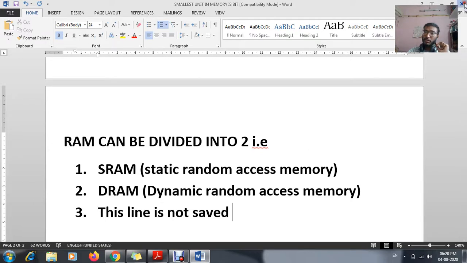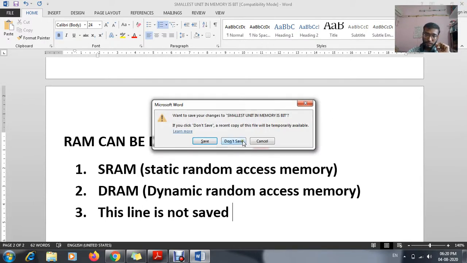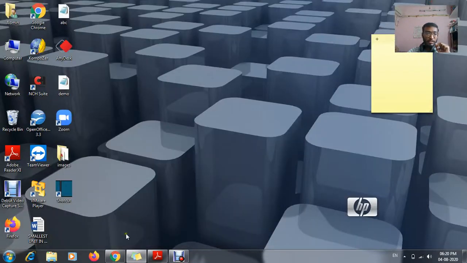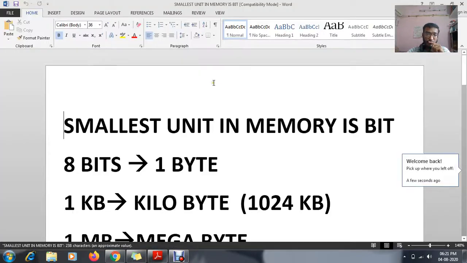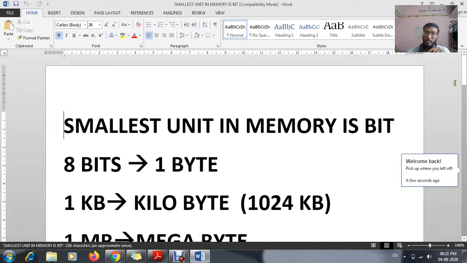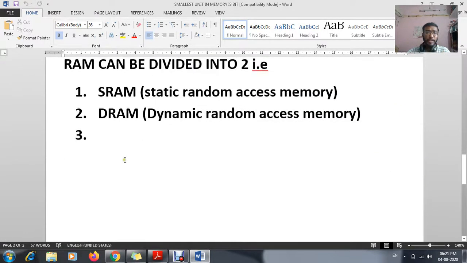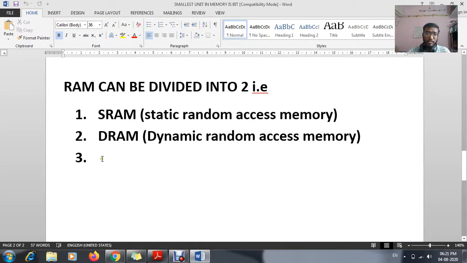If I close this file with the don't save option, and then open this file again, see, all the things which I have written earlier are there. Now can you see the third point? The third point is missing. Why? Because I have not saved it.